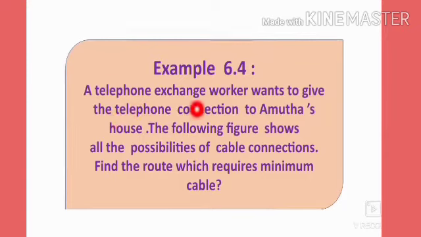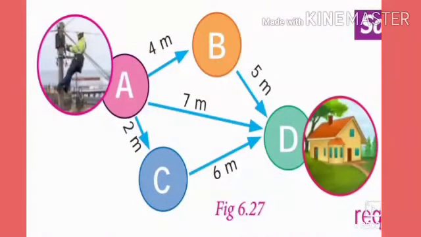6.4. A telephone exchange worker wants to give the telephone connection to Amuda's house. The following figure shows all the possibilities of cable connections. Find the route which requires minimum cable. So here is the post and here Amuda's house is there. So from A to B, from B to D, he has to cover 4 meter plus 5 meter, that is 9 meter.